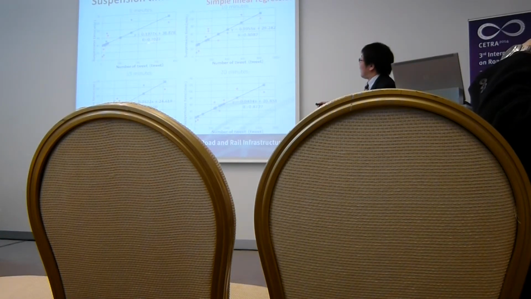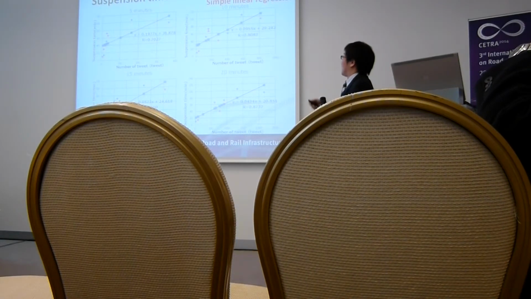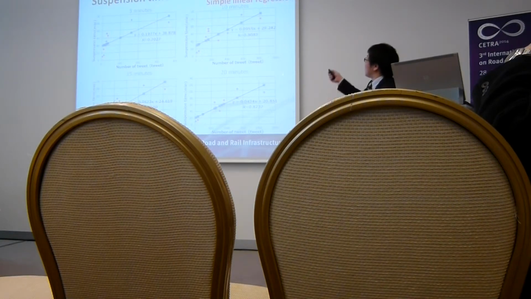Looking at R, 10 minutes is better. We can estimate the suspension time as soon as possible when the railway accident occurs. Given 10 minutes of data, we can estimate the suspension time.